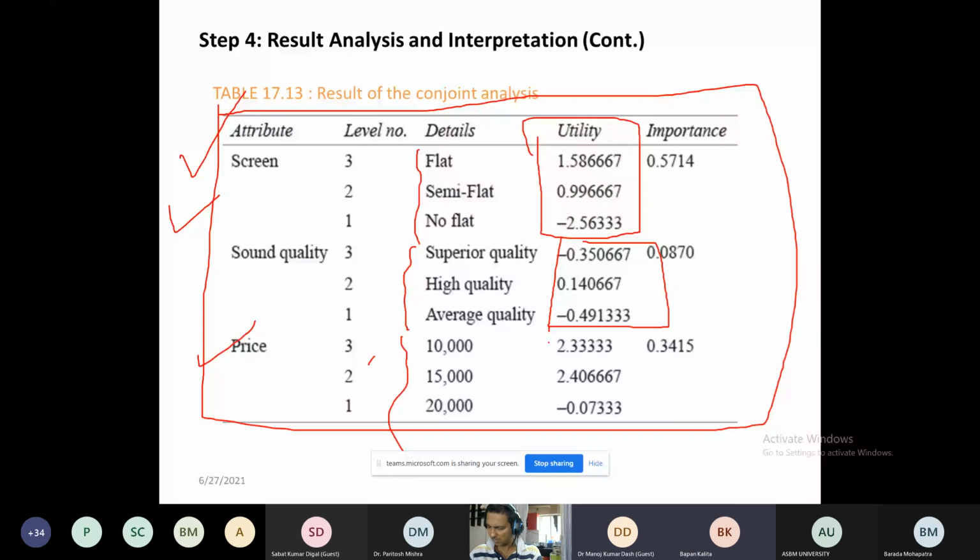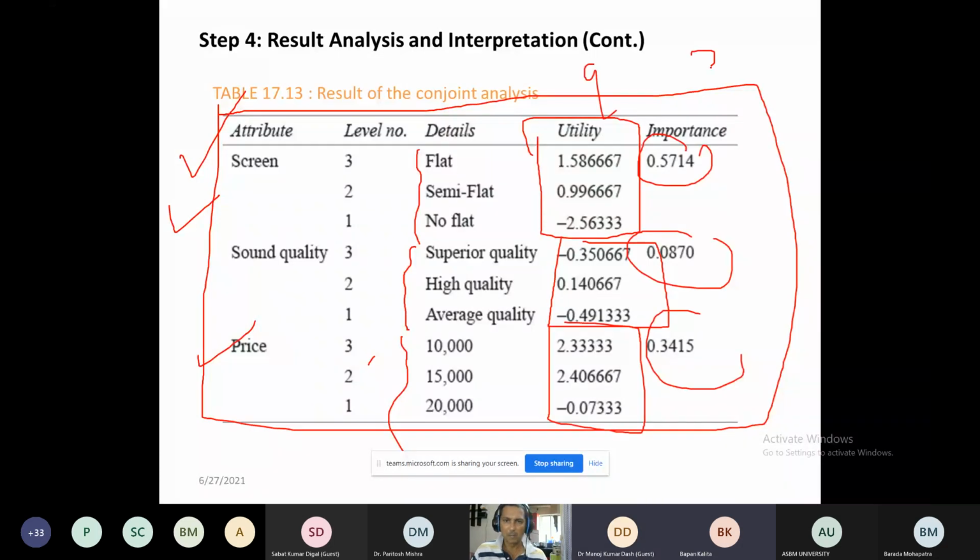Excuse me, sir. Hello. Yes, sir. Here, the labels should be the same for all the cases? Not required. The labels may be different, because this is the coding we have given.